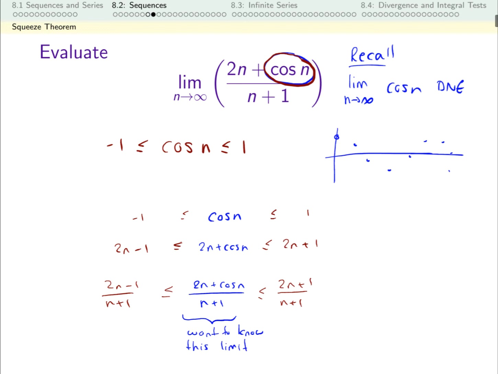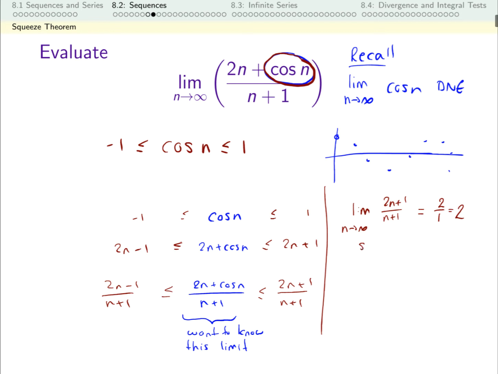The ones on the ends, I can find their limits. So if you remember, these are rational functions. It's a polynomial over a polynomial. The fast way is to say the top and the bottom have the same degree. They're both degree 1 polynomials, and so the limit is going to be the ratio of the coefficients of the leading terms. So the coefficient of the leading term on the top is 2. The coefficient of the leading term on the bottom is 1, so this limit is 2.